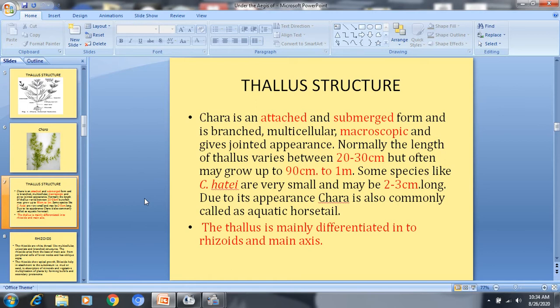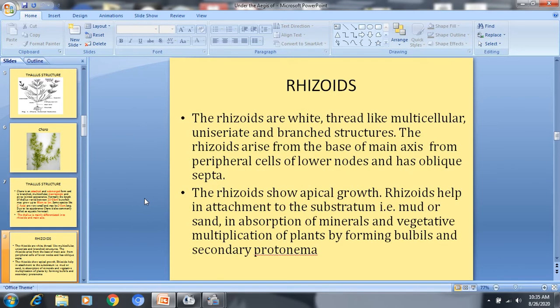After that, the Chara thallus is differentiated into two parts, the rhizoids and the main axis. The rhizoids are the structures which help in attachment, and the main axis is the thallus part which remains floating or submerged in the water, and it is well branched. Now we come to the rhizoids. These rhizoids are white or brown in color.